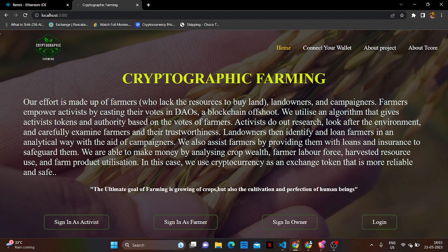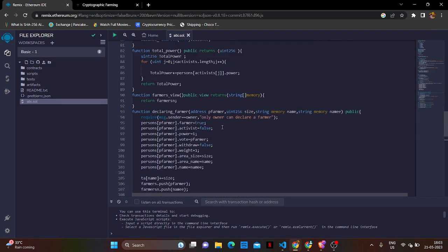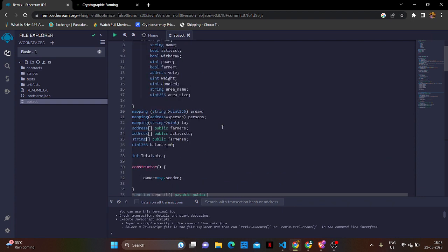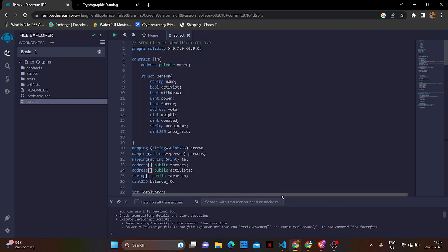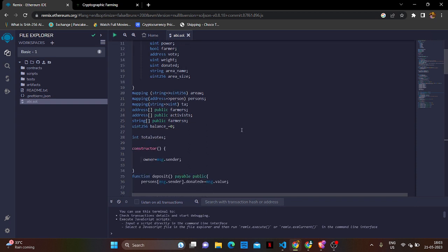Now, my friend Abhishek will take over the session. Hi, this is Abhishek. We will look at the code we wrote. This is the smart contract which I created. We have used a structure Person, which includes name, activist, withdraw, power, farmer, vote, weight, donated, which is the amount you have donated, the area name, where the farmer's area is located, and the area size, how much land he has.